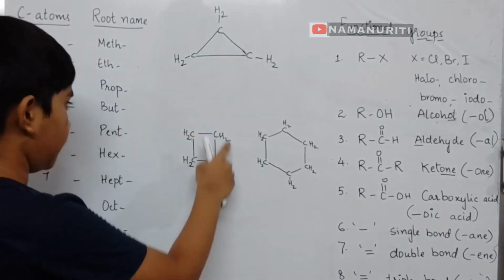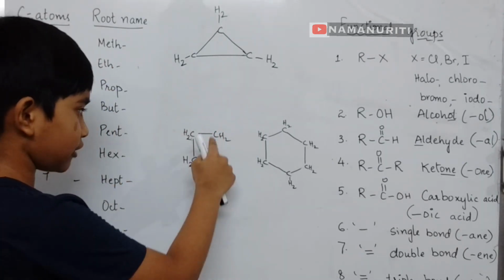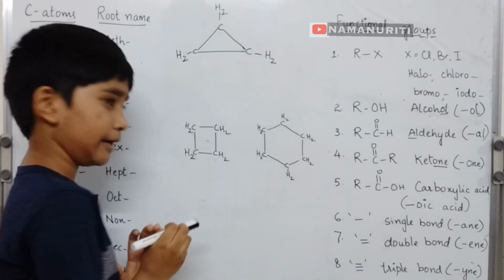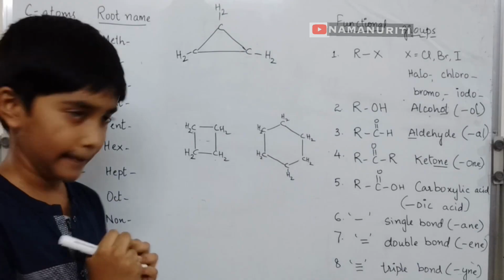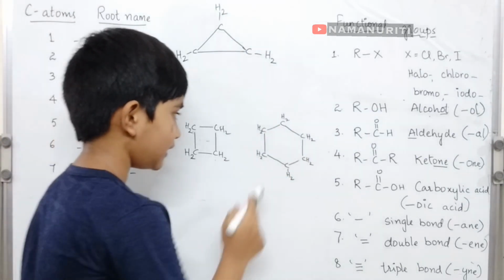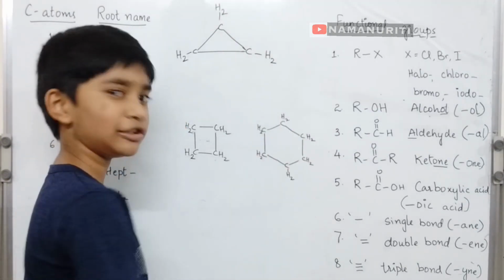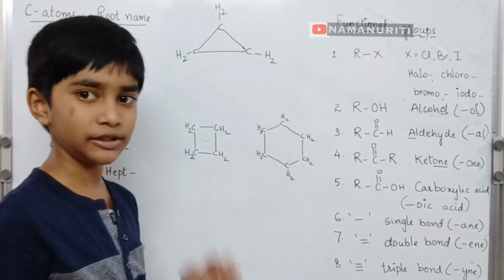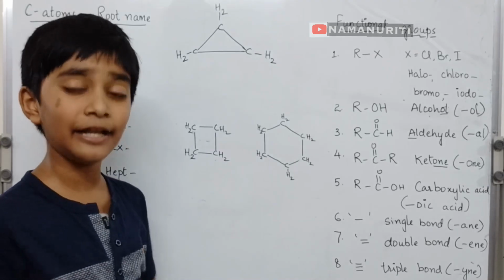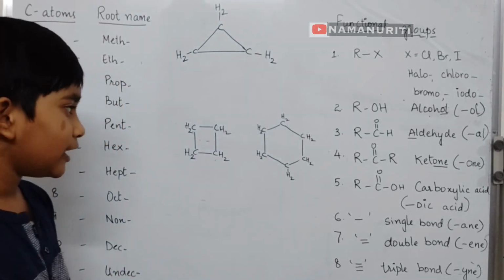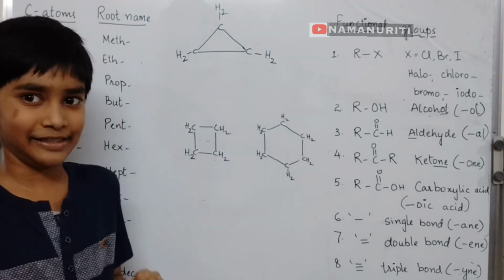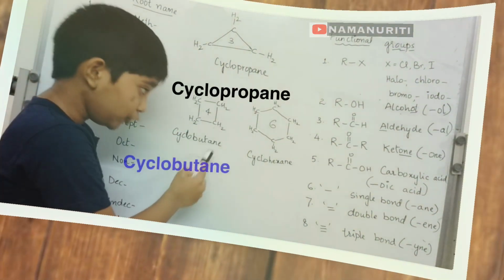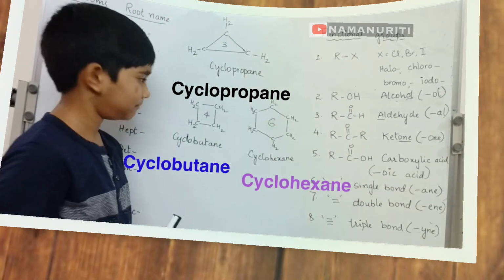In the second one, there are 4, a square. So it has 4, so it is butane. As you can see, all are single bonds, so its name is cyclobutane. This one is a hexane, as you see, a hexagon, and all are single bonds. And you see they are cyclic compounds. So its name is cyclohexane. This is cyclopropane, cyclobutane, and cyclohexane.